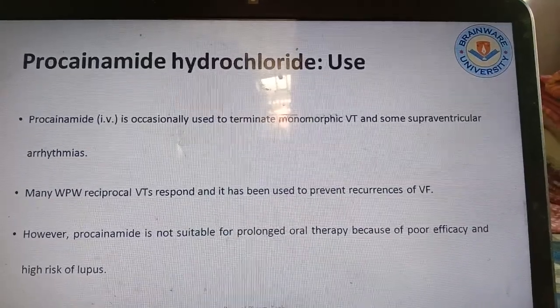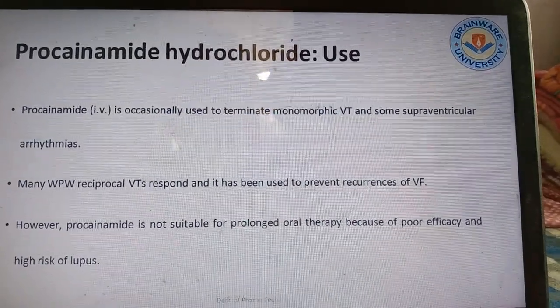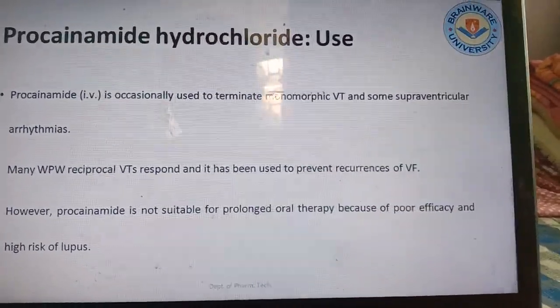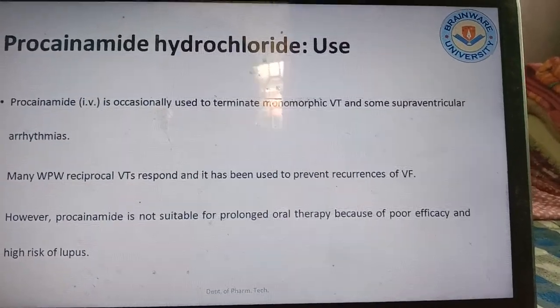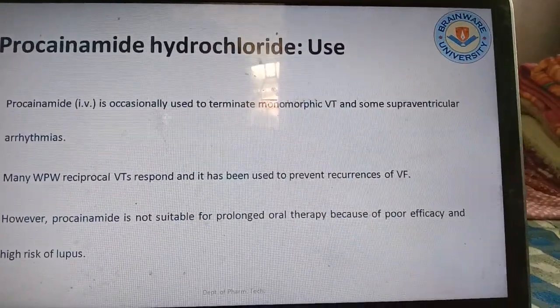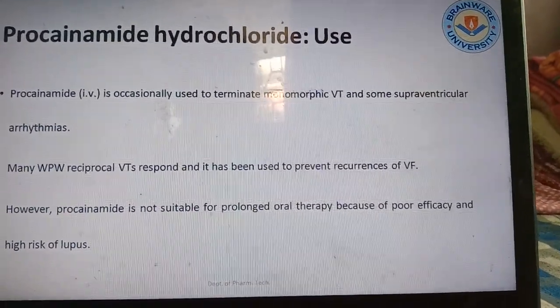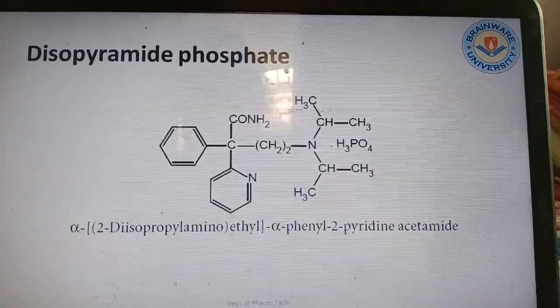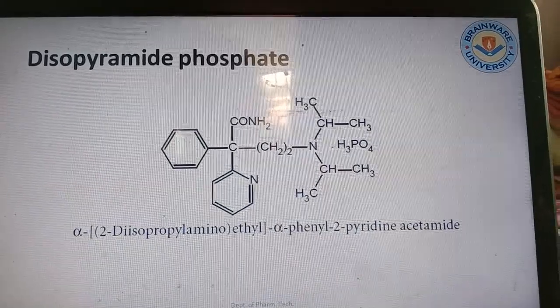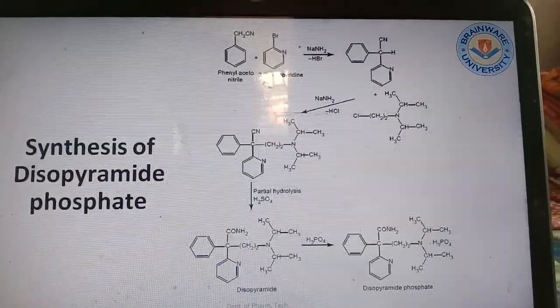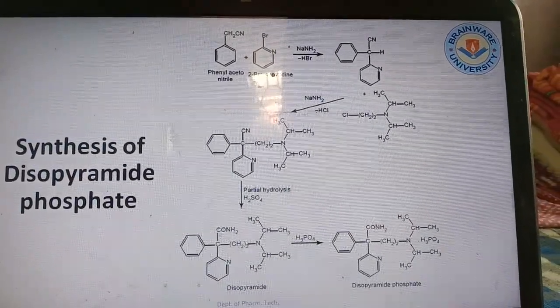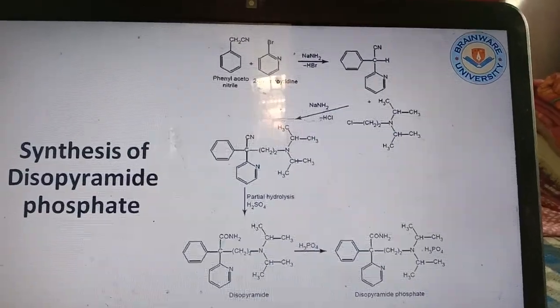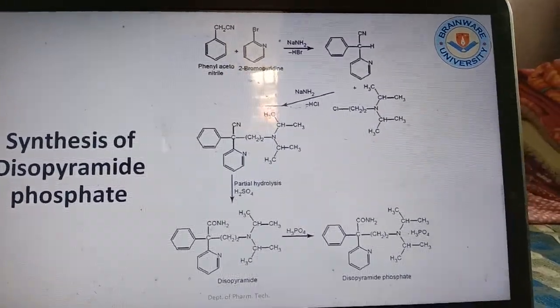Procainamide hydrochloride is occasionally used to terminate monomorphic VT, ventricular tachycardia, and supraventricular arrhythmias. These are the uses. Now disopyramide phosphate, another drug. The synthesis of disopyramide phosphate you can see here. You have to practice it on your own.